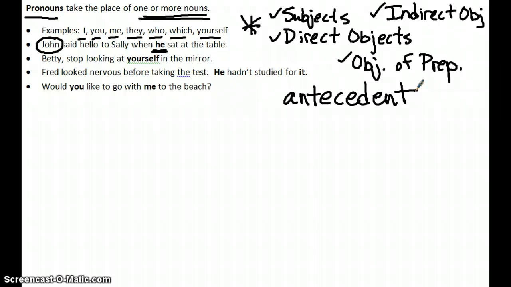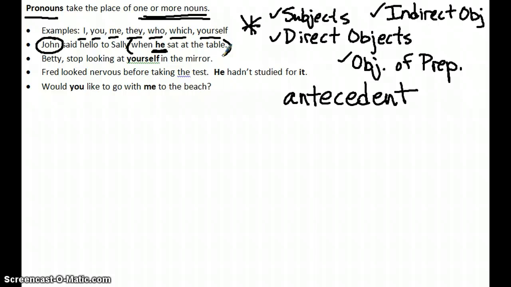Now, if you recall what we said about functions from the noun video, we said the subject is the word that the sentence is about, or more specifically, what the independent clause is about. And if we take a look at halfway through the first example, "when he sat at the table," that's what's called a clause. It's actually a dependent clause. We'll talk about that a little later.